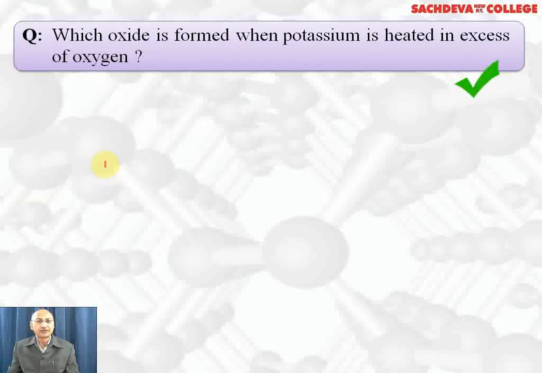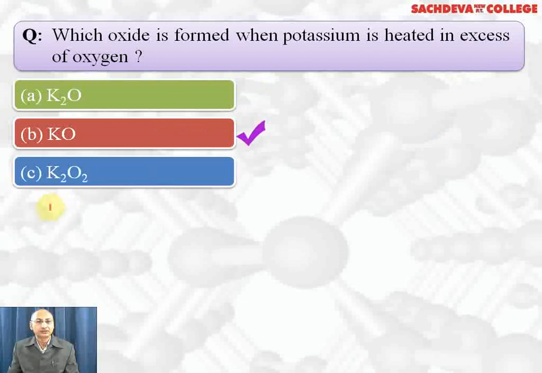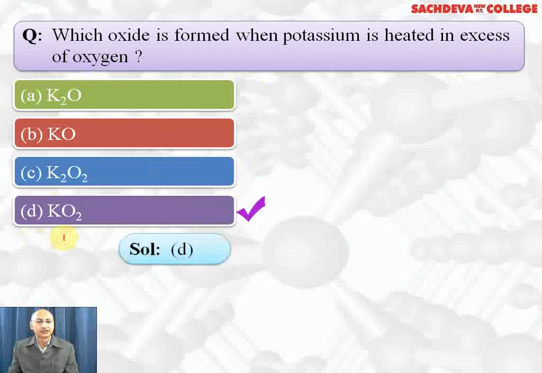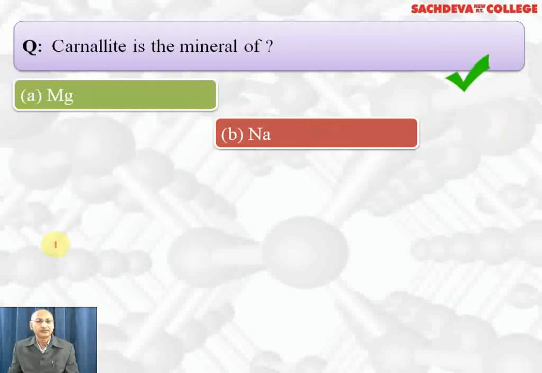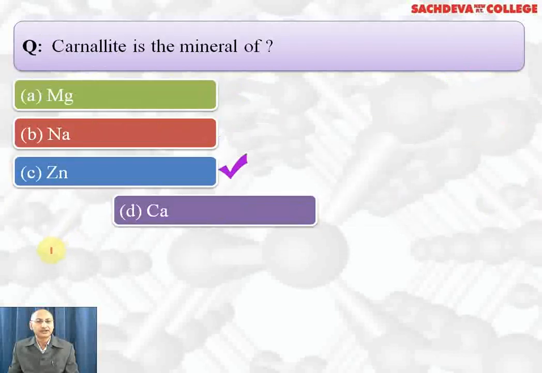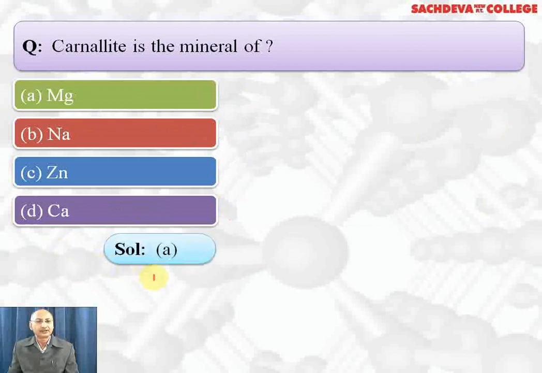Which oxide is formed when potassium is heated in excess of oxygen? K2O, KO, K2O2, KO2. Correct answer is KO2. Superoxides are formed with potassium because larger cation can stabilize larger anions. Carnallite is the mineral of magnesium, sodium, zinc, calcium. Correct answer is magnesium. It is potassium chloride, magnesium chloride into 6H2O.